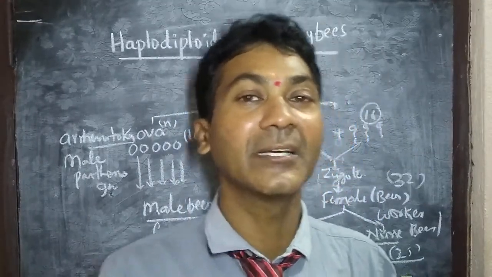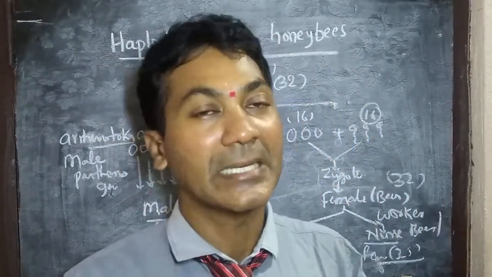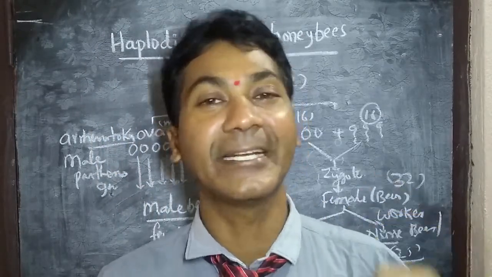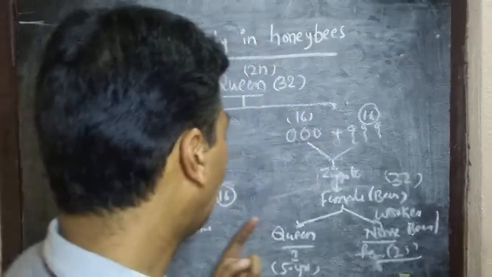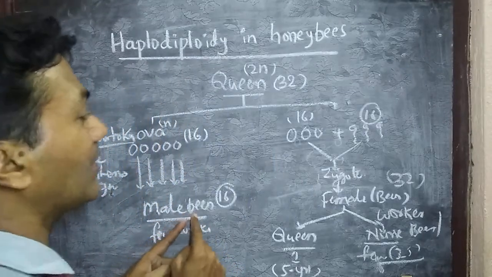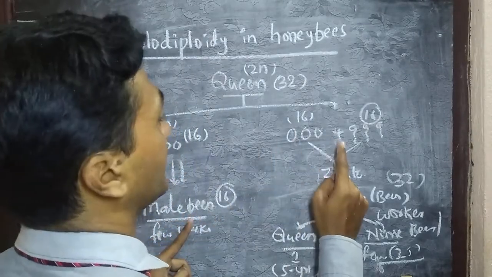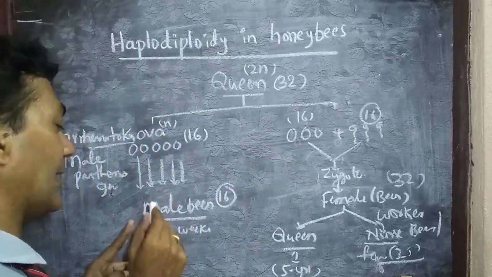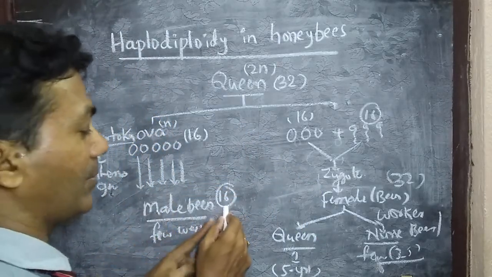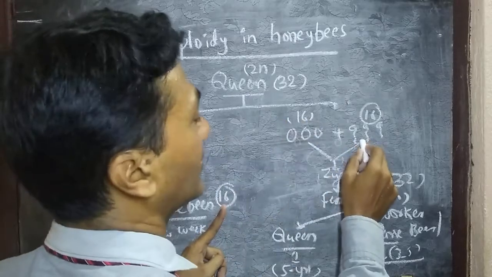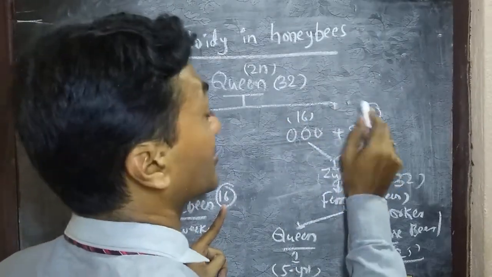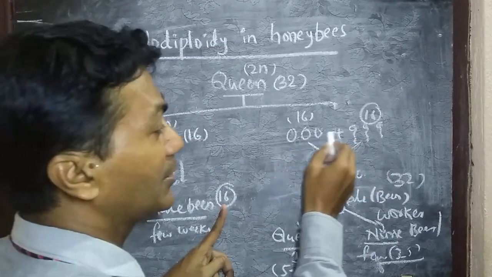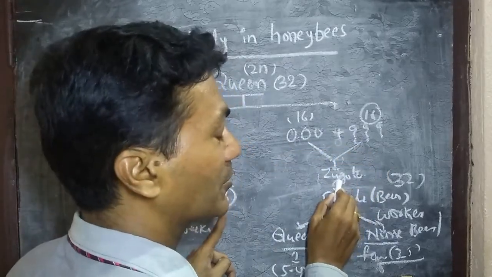In the animal kingdom, the common thing is that gametes form by meiotic division. But in this concept, male bees form sperms by mitotic division. So the adult male bee contains haploid 16 chromosomes, and its gamete also has 16 chromosomes. So a 16-chromosome sperm and a 16-chromosome ovum fuse to form the 32-chromosome zygote.